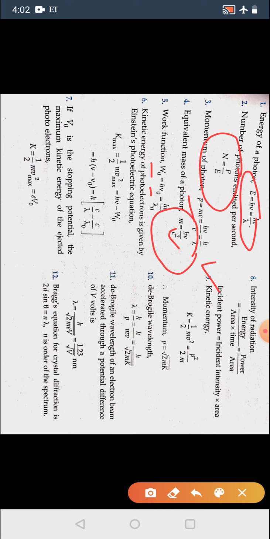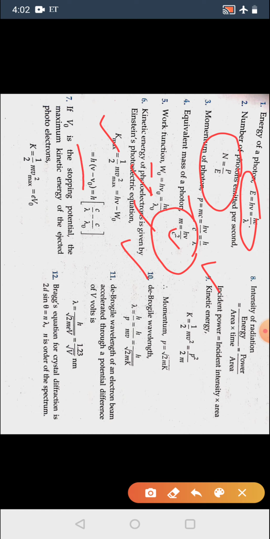So kinetic energy of photoelectrons, that is K max, is equal to half mv square, that is h nu minus W0, and W0 is equal to h into nu 0. So by taking h common, we can write h in bracket c by lambda minus c by lambda naught. Here lambda naught is threshold wavelength and nu naught is threshold frequency. Then V naught is the stopping potential, and that is equal to half mv square maximum, that is equal to